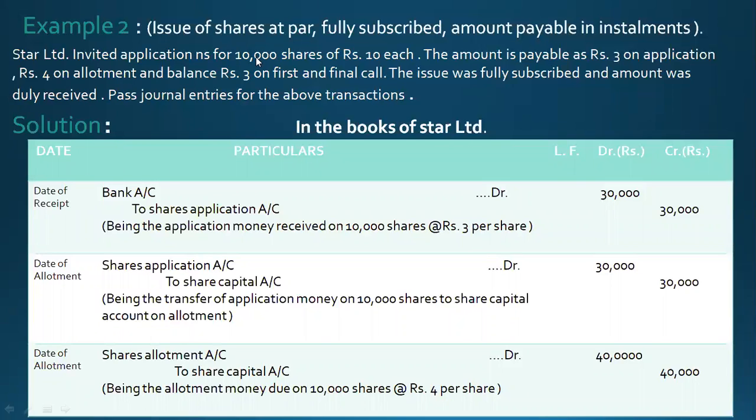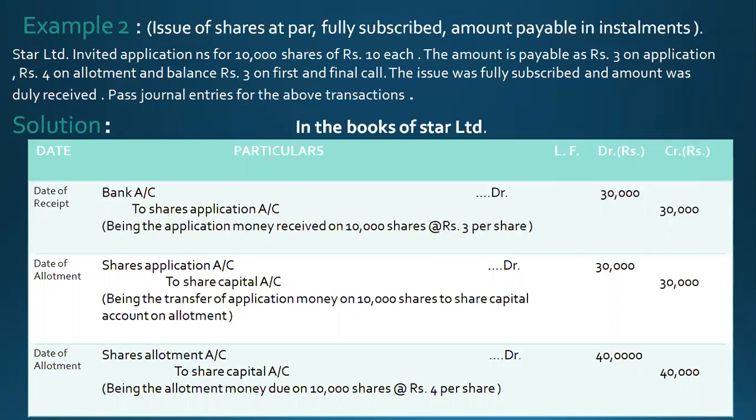Since the company is issuing 10,000 shares in this question and the money is payable 3 plus 4 plus 3, 3 for application, 4 for allotment and 3 for first and final call, the company will receive 30,000 at the time of application, 40,000 at the time of allotment and 30,000 again at the time of first and final call. So the first entry will be for receiving the application money. Bank account debit to share application account 30,000.